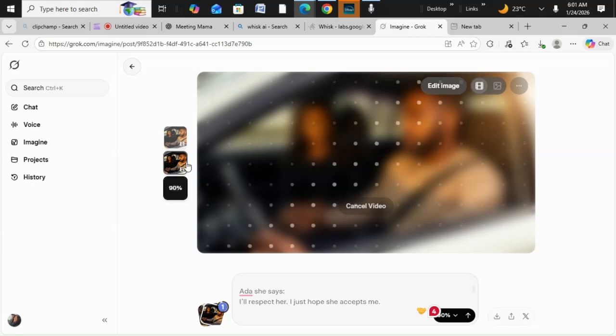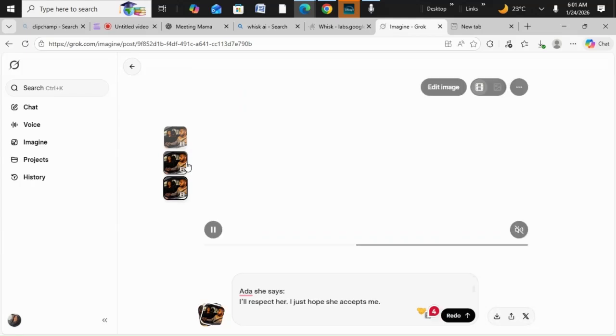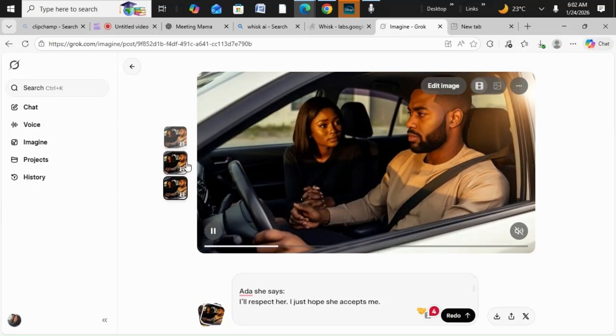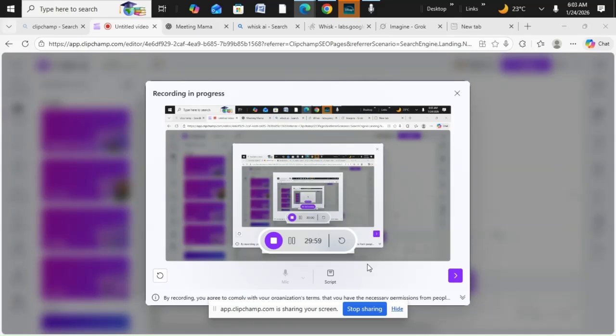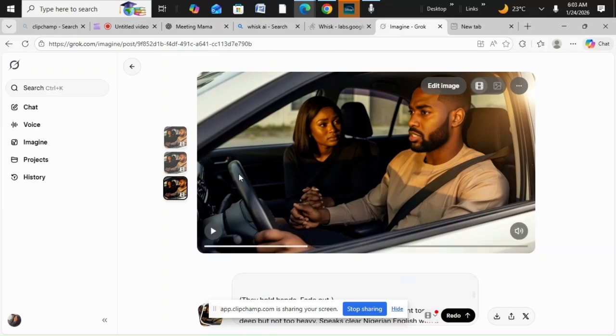You'll be using that same picture, because of course if you change the picture, you're confusing your AI. So let's hear them. Okay, so it has created this one for us. We actually cut out some parts.